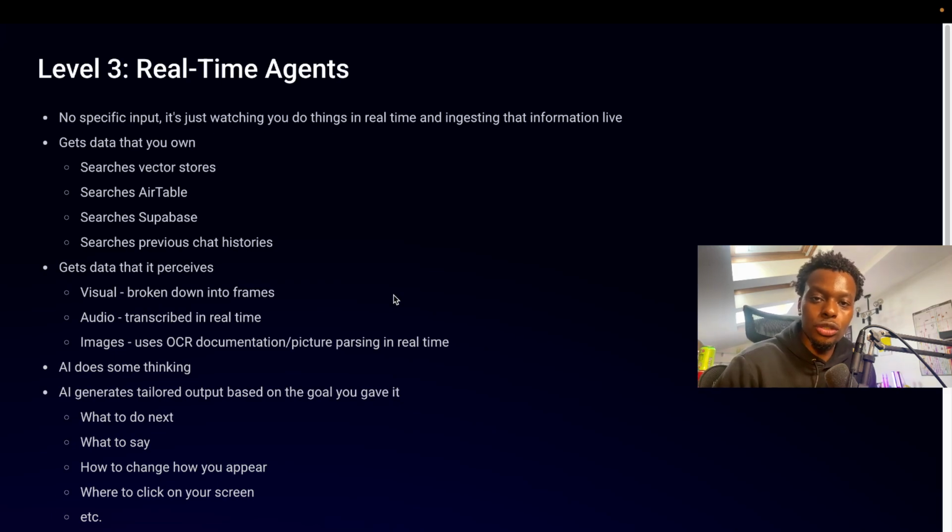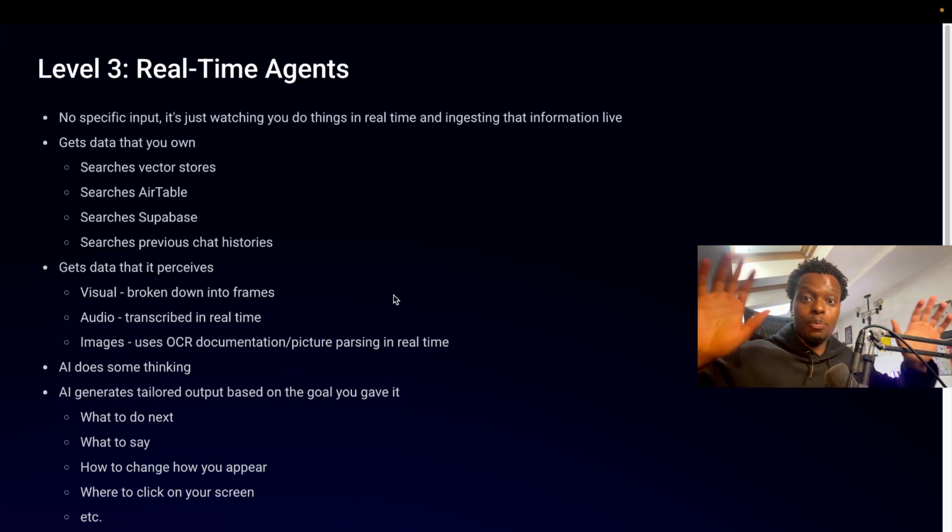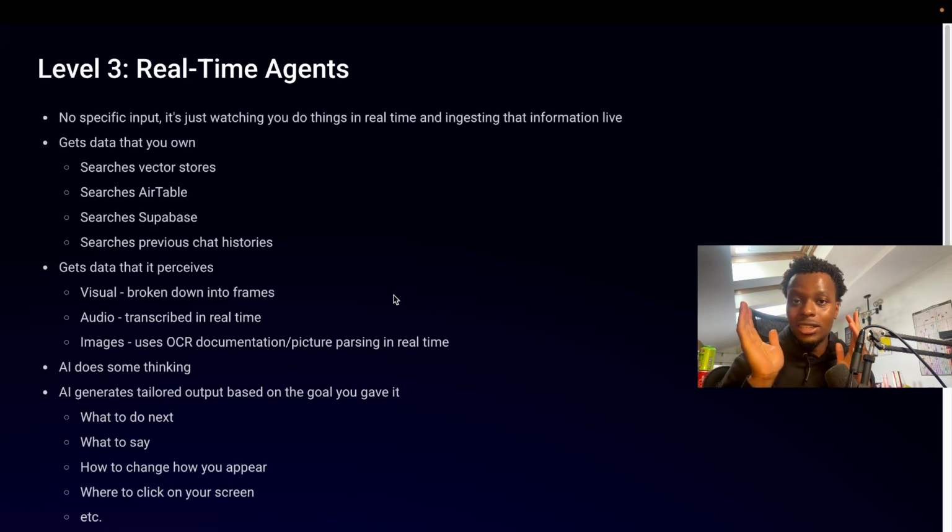It's either watching your screen or you're using a wearable and it's watching your surroundings. It basically could take images broken down into frames. So if it's basically just like glasses or whatever it may be, it could look at like 15 frames per second and just digest everything that's going on around you and turn that into something that can be processed by an AI.